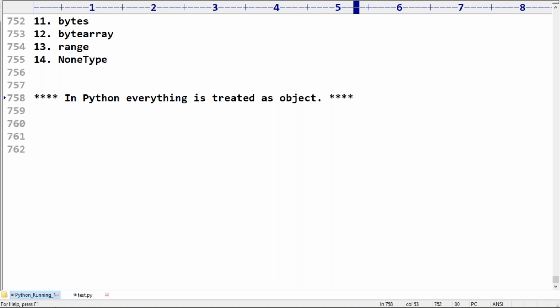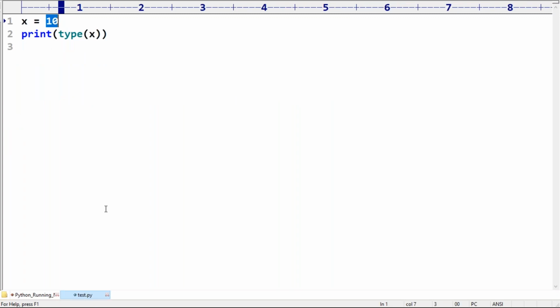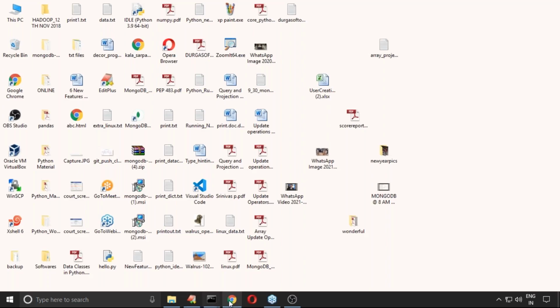Let's observe how internally it is stored in the form of an object. Take x is equal to 10.